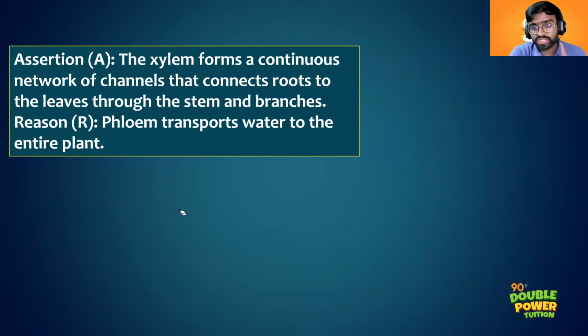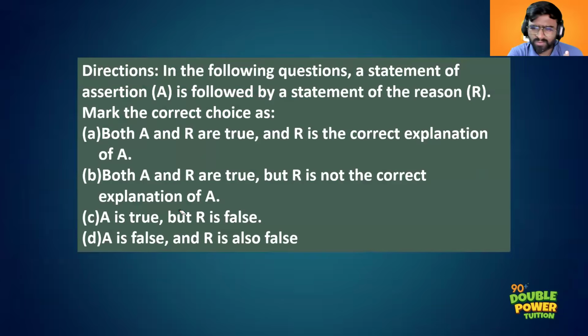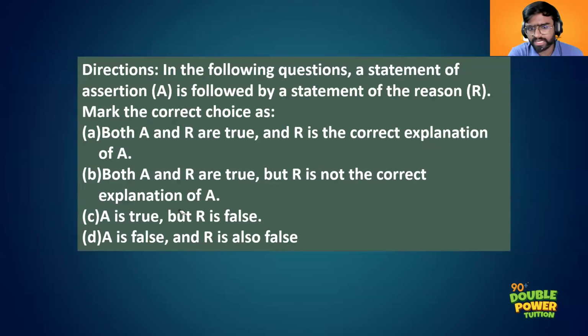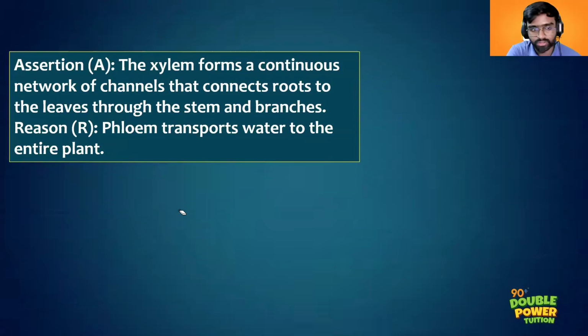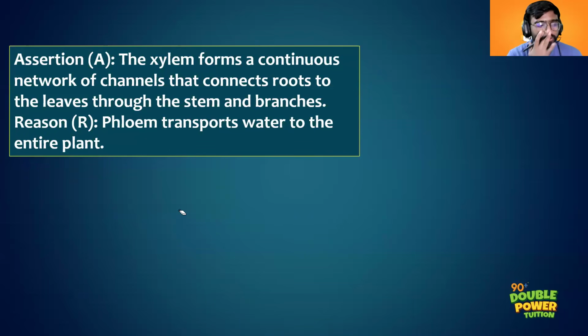Okay, so you should check the directions, then you should write the answers. Do you got it, Abhinav? Yes. So here, just to confuse you, I had deliberately changed the direction. Okay, assertion is false and reason is also false. That is a D direction. Anyway, let us move into the question.